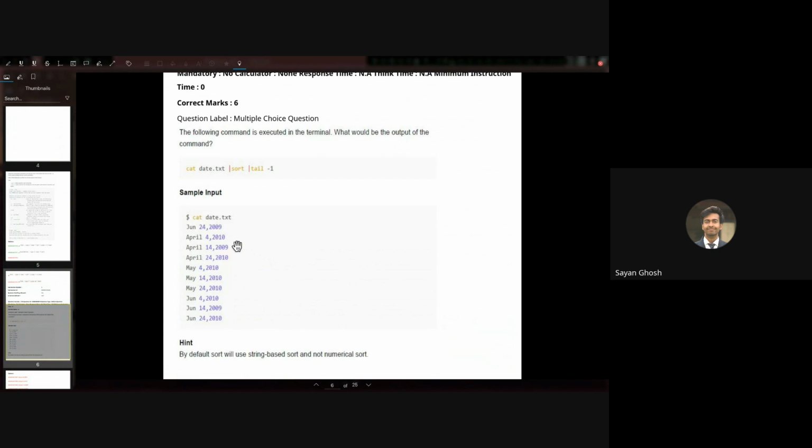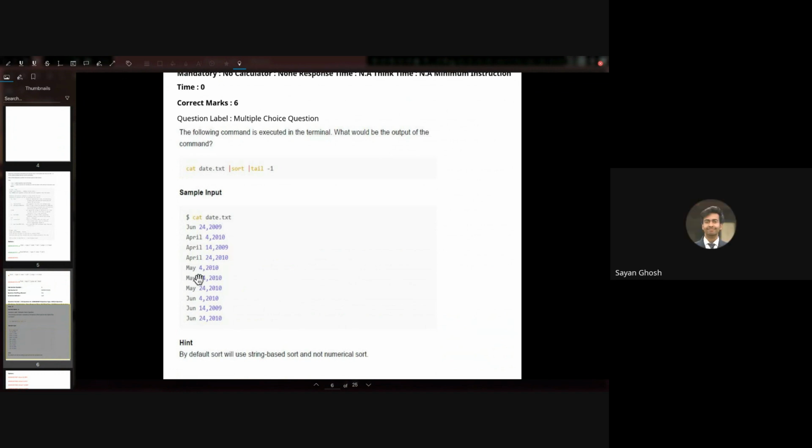So if you sort alphabetically, out of these, which ones can be at the end? April should be first. The 3 Aprils should be the first 3 lines. Then June comes next, June 4, 14, 24. So April, then June, and then the last ones will be May. So the 3 Mays will be at the end.